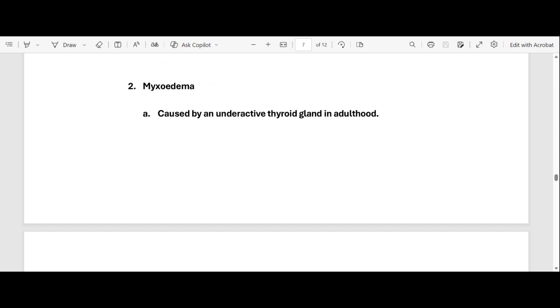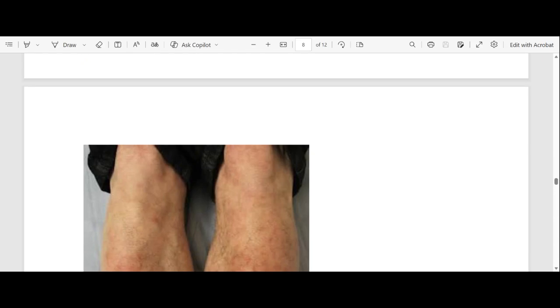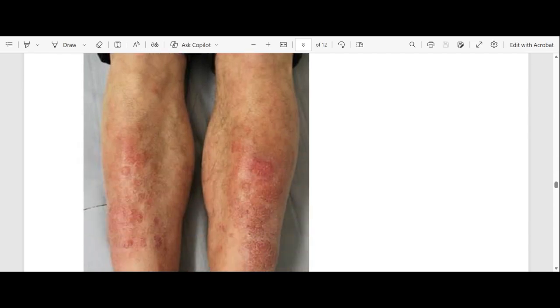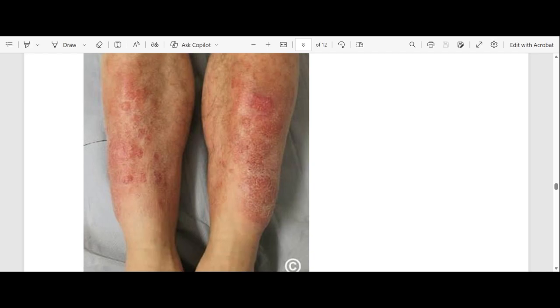So when you're an adult, but you have an under secretion or an underactive thyroid gland, what happens? Can you see a person who has myxoedema? Look at the feet, and also look at the texture of the skin.